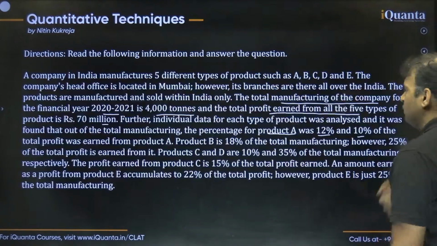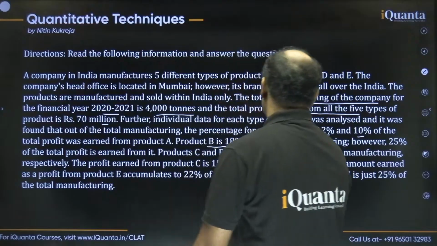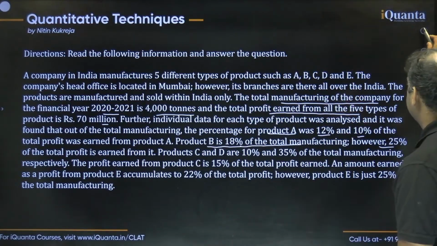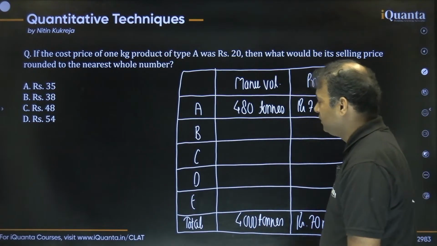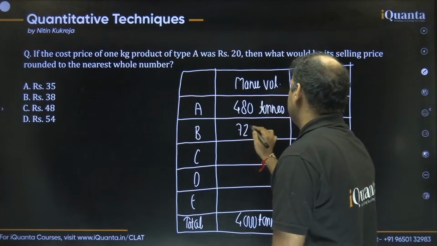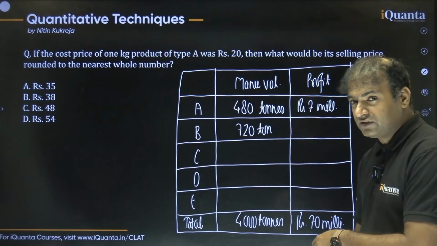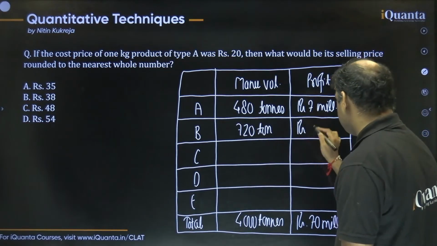So what about product B? They are saying for product B the manufacturing is 18% and the profit is 25%. First, manufacturing is 18%. Calculating is easy, you can say 720, and the profit is given 25%. 25% of 70: 50% of 70 is 35, and 25 is half of that, so half of 35 is 17.5.